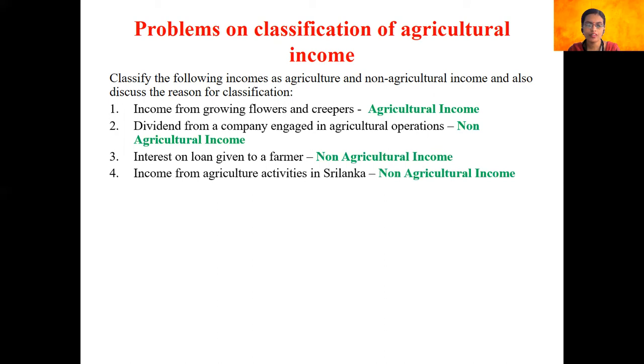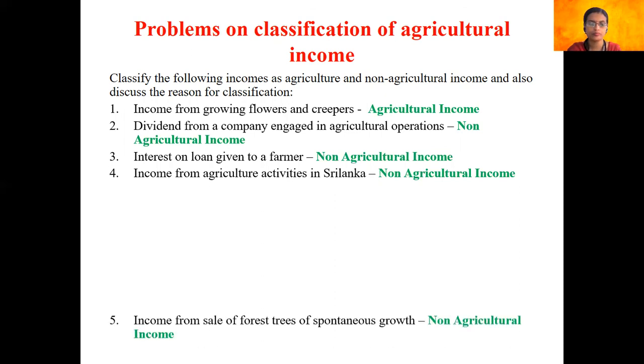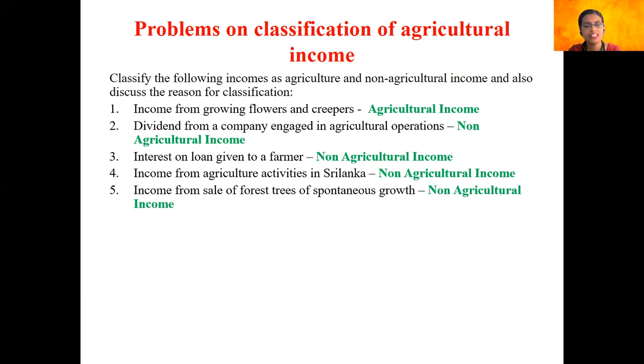Next, we have income from agricultural activities in Sri Lanka. This would be considered as non-agriculture in nature because the agricultural activity has not taken place in India. So please underline that any agricultural operation or activity that an individual does in India only will be considered as an agricultural income. Now, since the point says that the agricultural activity is in Sri Lanka, it would be considered as a non-agricultural income.